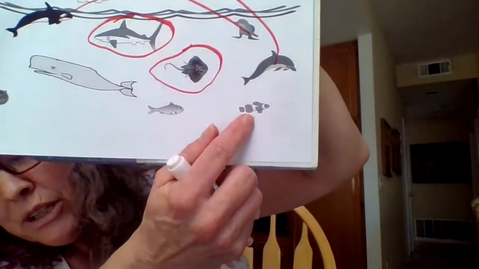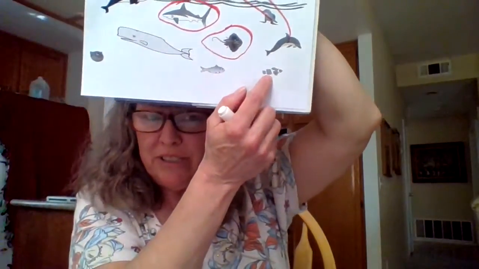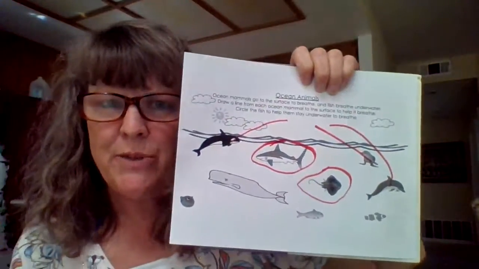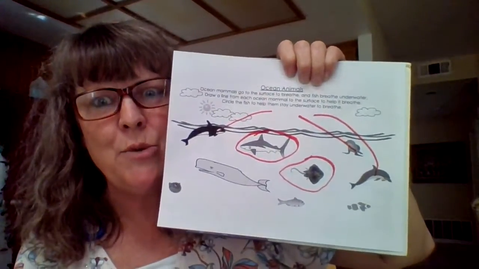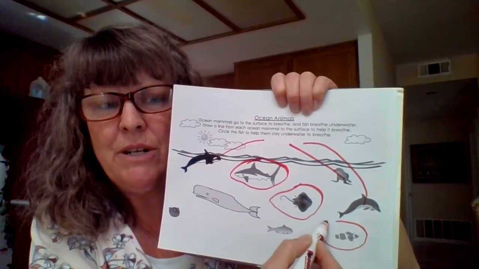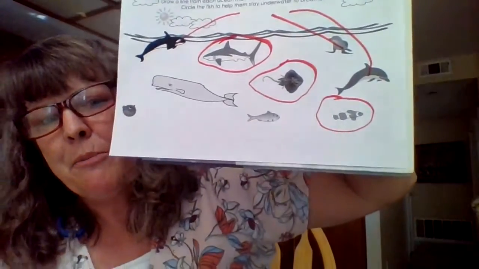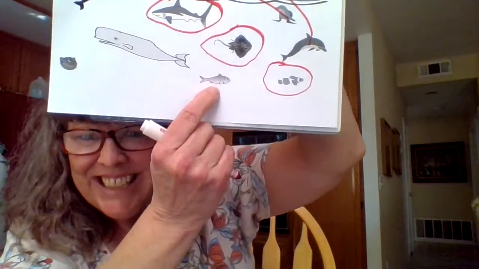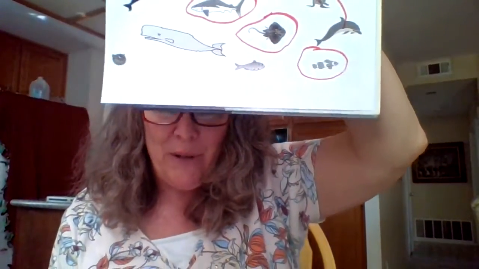Now, how about this cute little clownfish down here, little Nemo? Is Nemo a mammal? Does Nemo have to come to the surface to breathe, or does he breathe underwater with his gills? Yes, underwater with his gills. So we're going to circle little Nemo. How about this little fishy guy right here? What about him? Do you think he's a mammal or a fish?